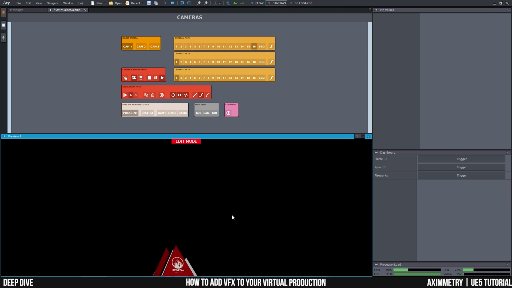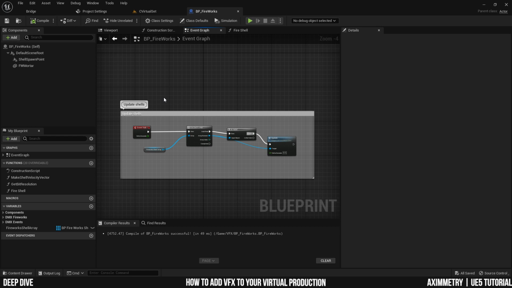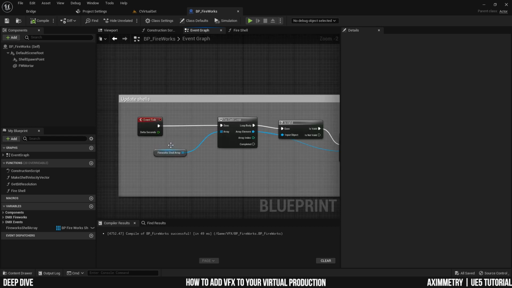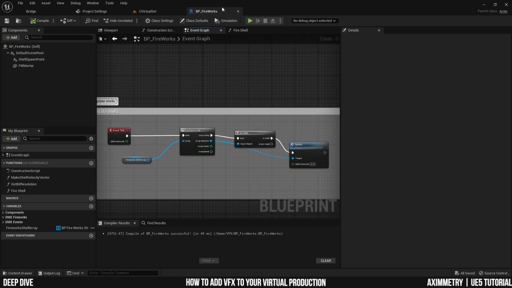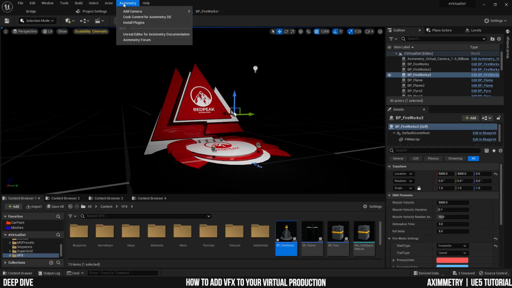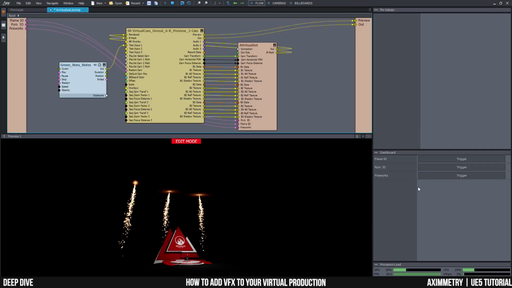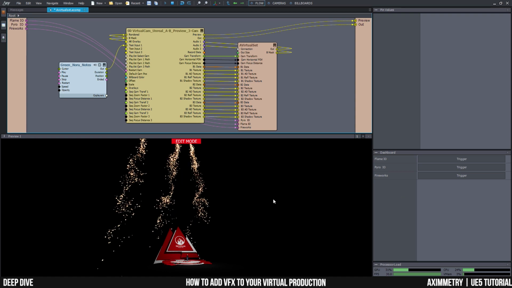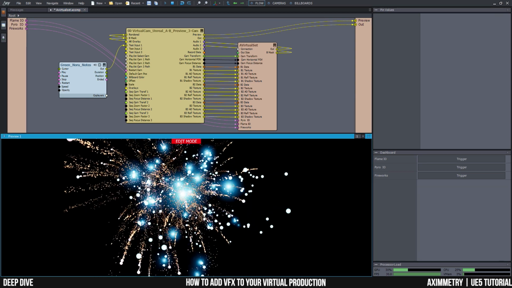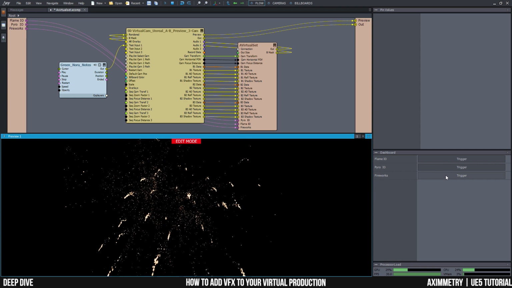And apparently my fireworks are not detonating. That is because I forgot to hook up the delta seconds here in the BP Fireworks blueprint into the function. So it didn't detonate because it doesn't know when to detonate. Now that I have done so, I should compile and cook my project again and it should work. Let's try it out again. And we have detonation. All right.